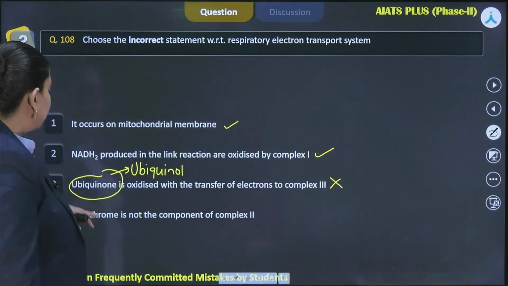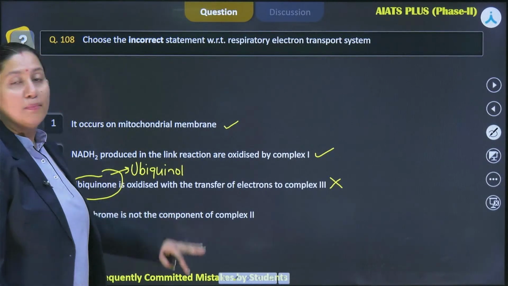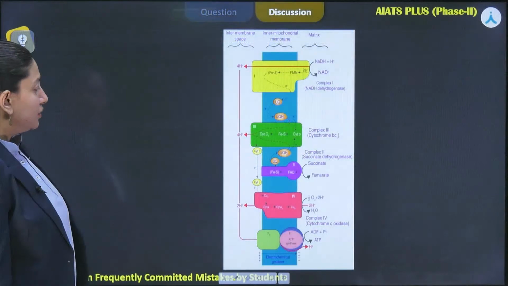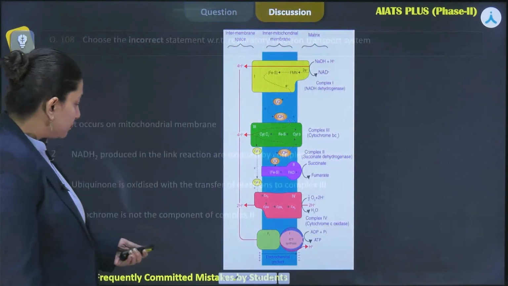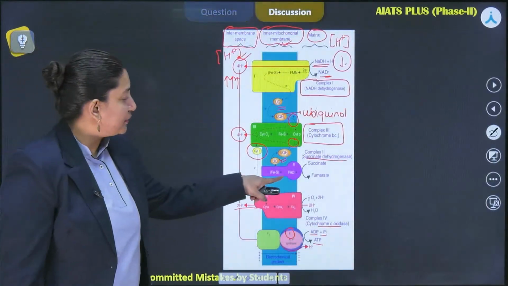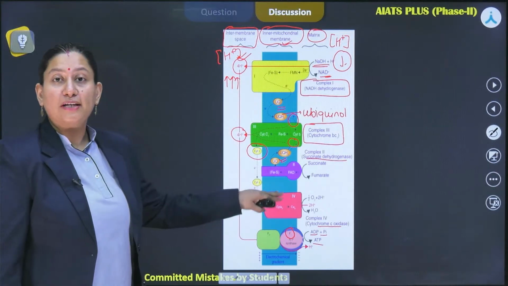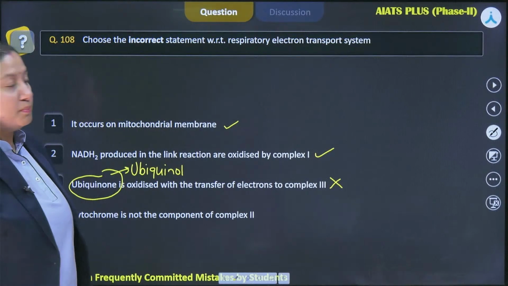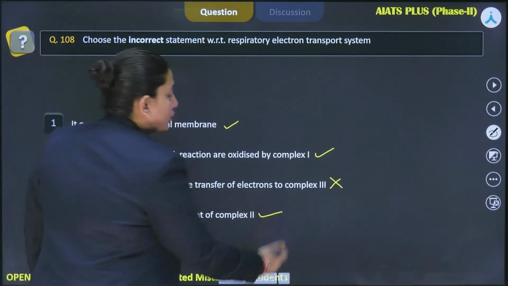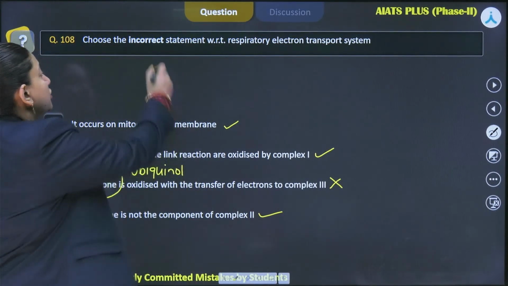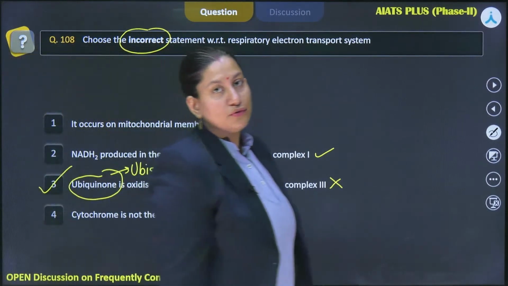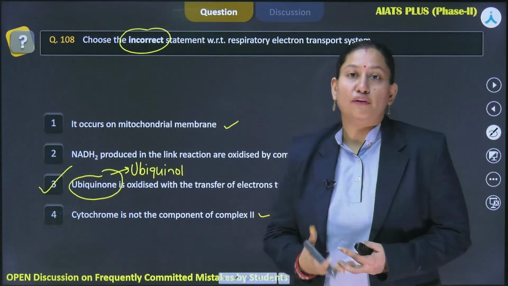And the fourth statement says that cytochrome is not a component of complex 2. If we look at complex 2, we could clearly see that there is no cytochrome present. So that is why we can say that cytochrome is not a component of complex 2. This is also right. And as the question demands the incorrect statement, that's correctly depicted in option 3. So this is how you will be solving the questions.